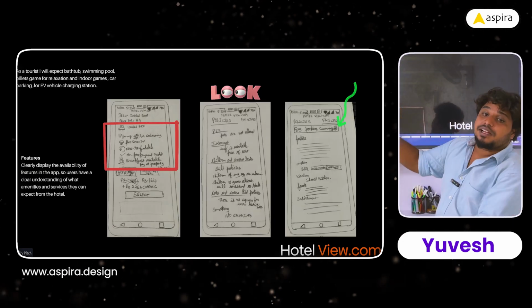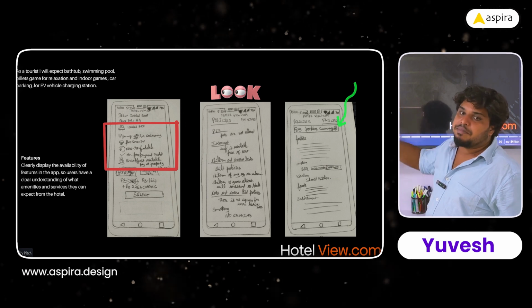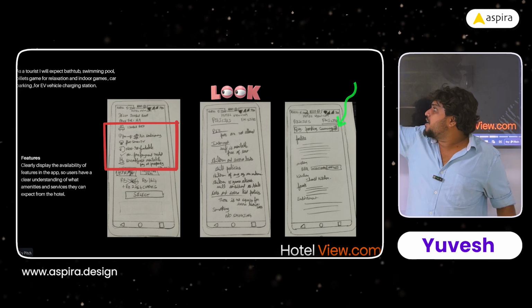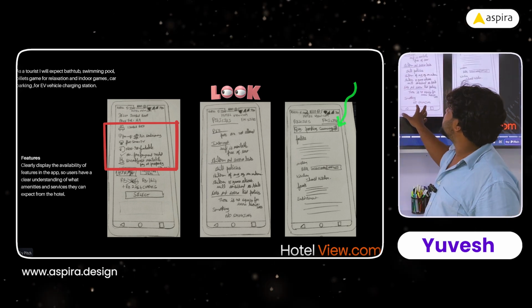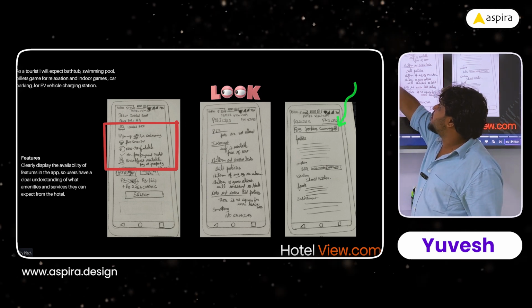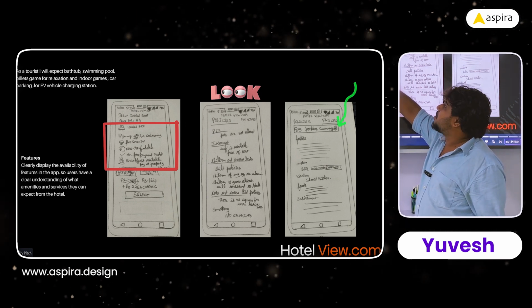And I have added other features. The user is expecting a bathtub, EV station, the same. In features also, I have clearly displayed that. So I have added only these three screens. Wi-Fi, double bed, one flat screen. What features are available is shown below the room name.